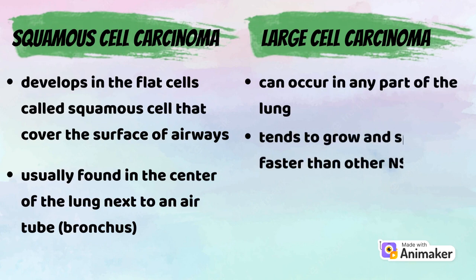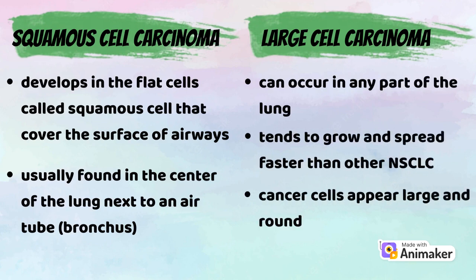Large cell carcinoma can occur in any part of the lung. It tends to grow and spread faster than other non-small cell cancers. The cancer cells appear large and round.